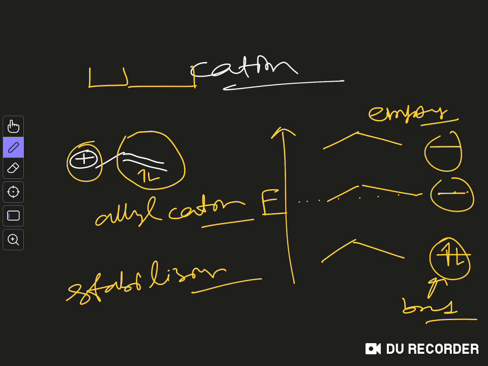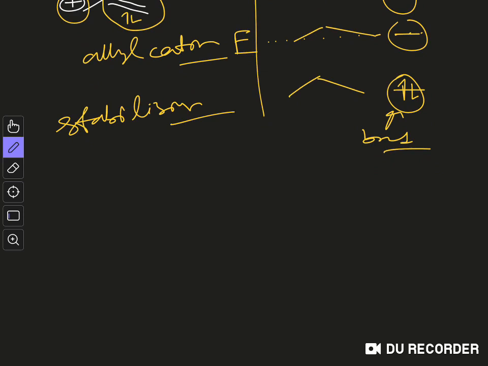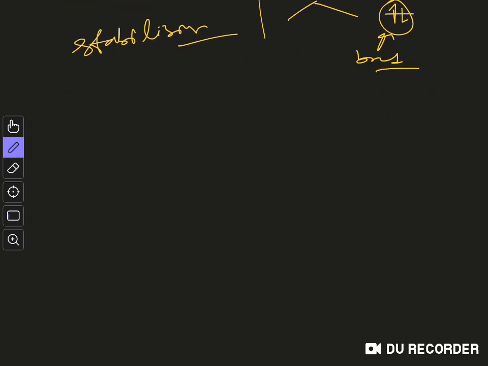So this is very simple. Now what about the effect of X substituents? The situation will be like this: you have this carbocation over here. So let's say you have this empty p orbital carbocation, an empty p orbital with positive charge, and you have this OR group. So this is the model system.